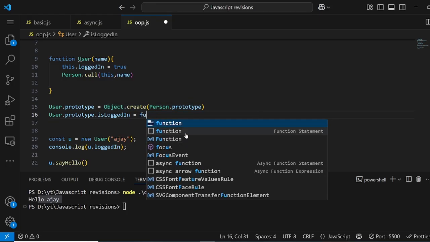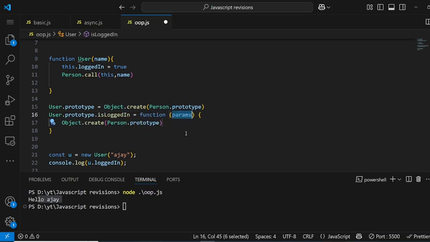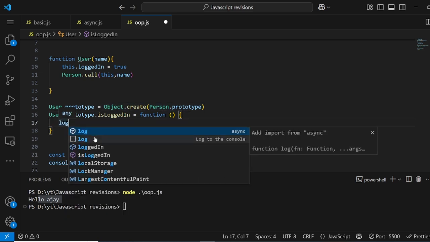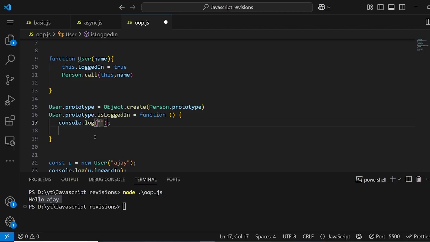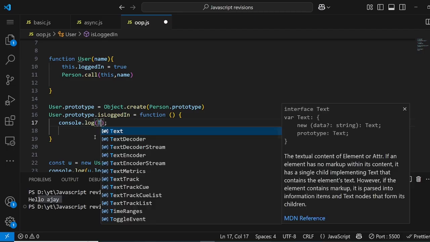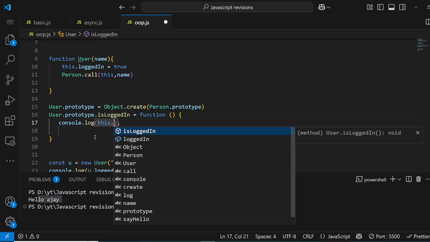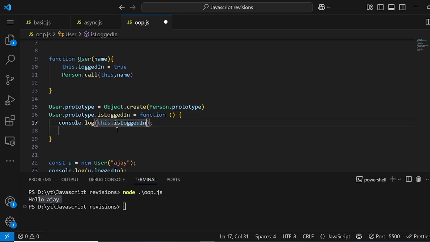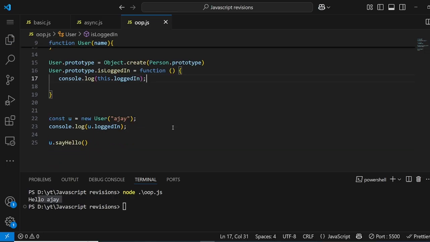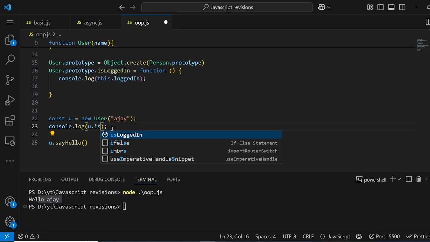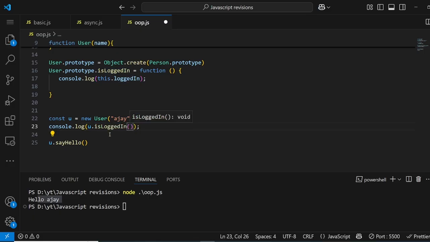I can add all of the extra functionality here, and I can say log this dot isLoggedIn. This property returns whatever the value is. So I can here say isLoggedIn. I can call the isLoggedIn method.